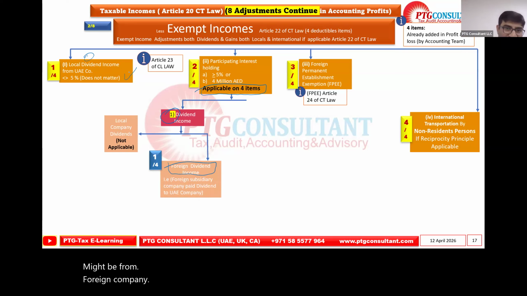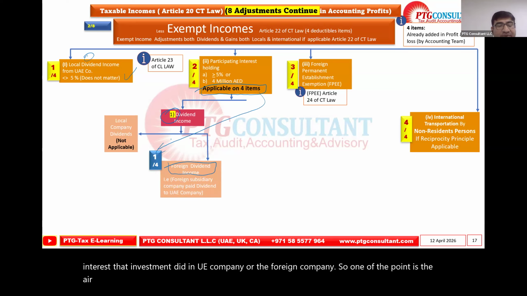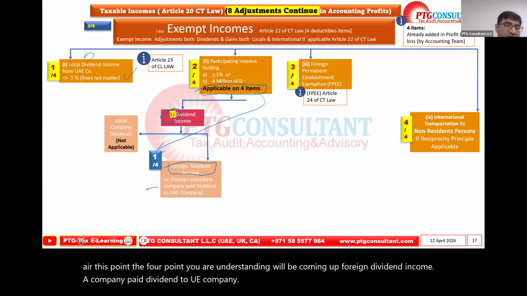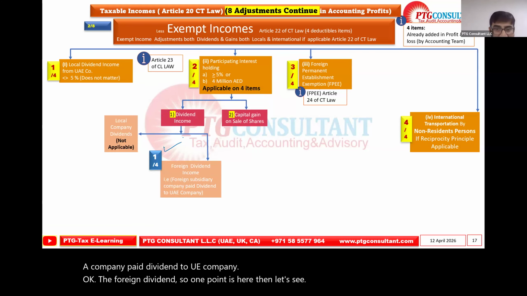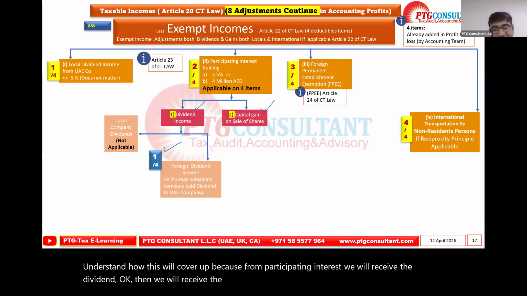So this point we already covered over here is one of the exempt income. But as a participating interest, that investment is done in a UAE company or a foreign company. So one of the points is here. This 4 point, your understanding will be coming up. Foreign dividend income. A foreign company paid dividend to a UAE company. Okay, the foreign dividend. So one point is here. Then let's understand how this will be covered. Because from participating interest, we will receive the dividend. Then we will receive the capital gain on sale of shares.